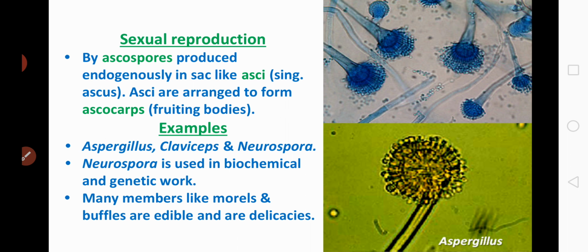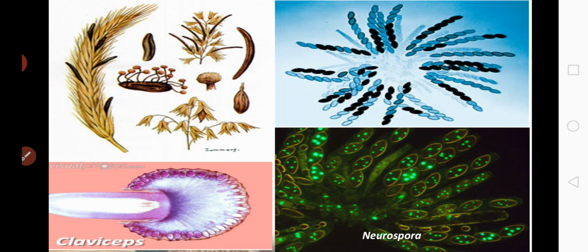Understood? And examples for ascomycetes: aspergillus, claviceps and neurospora. Neurospora is used in biochemical and genetic work, and many members like morels and truffles are edible and are delicacies. Okay, so these are the pictures of claviceps and neurospora.